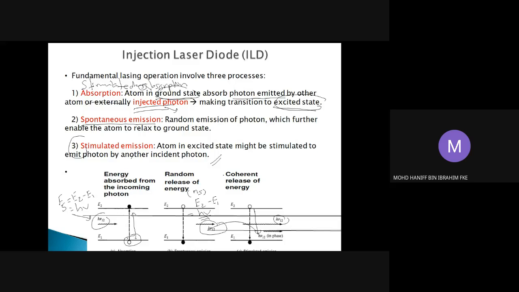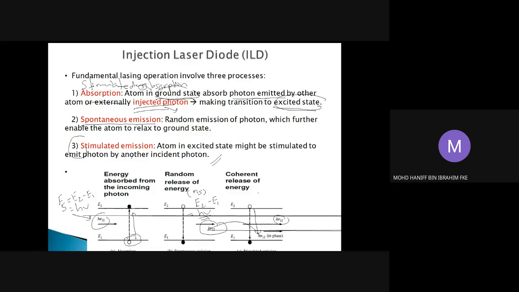So in a laser diode, there are three processes. Absorption, or stimulated absorption, is a movement from the ground state to the excited state. Then we have spontaneous emission, a movement from the excited state to the ground state naturally. And stimulated emission is the movement from the excited state to the ground state by means of a stimulating photon.